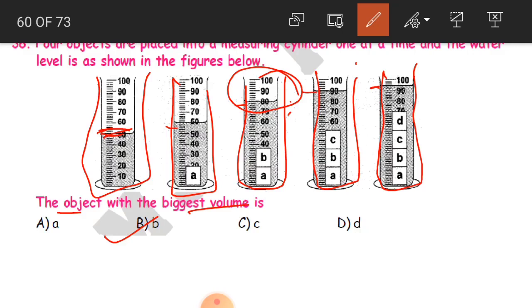But when you dropped C, from 80 to 90, that is only 10. When you drop D, from 90 to 95, that is only 5. So by this we can understand that the object with the biggest volume was B, because there was a much larger increase in volume when you dropped B. Understood, children? This is how you have to check and go with your answer.